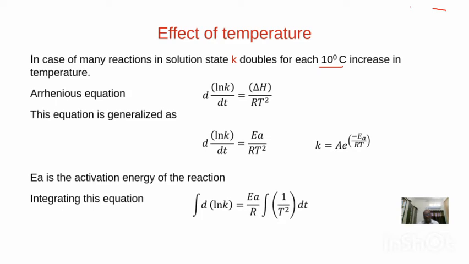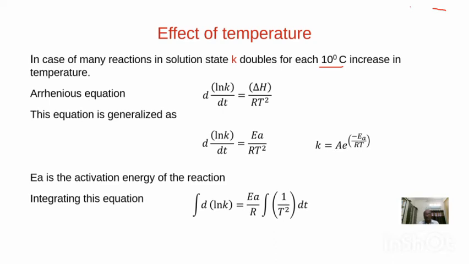At 25 degrees centigrade, the rate constant of that reaction is now K2, let's say. If we calculate the ratio between K2 and K1, that is K2 by K1, it will be approximately equal to 2 in most of the chemical reactions.